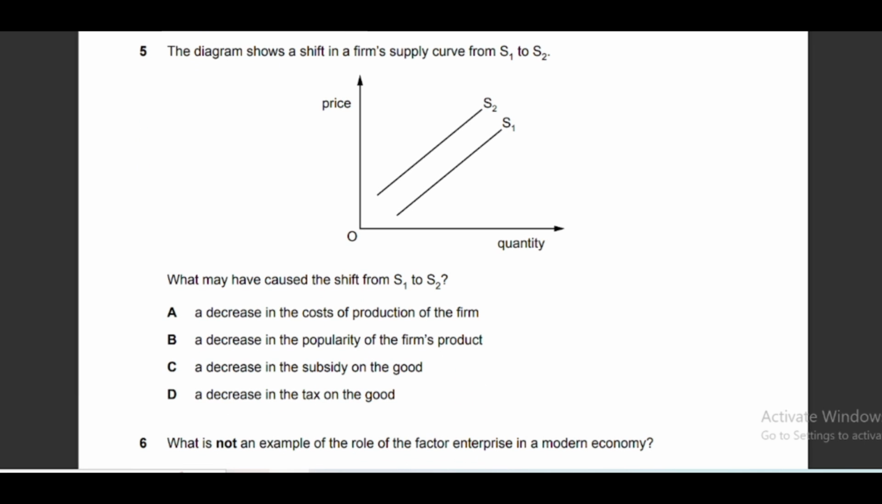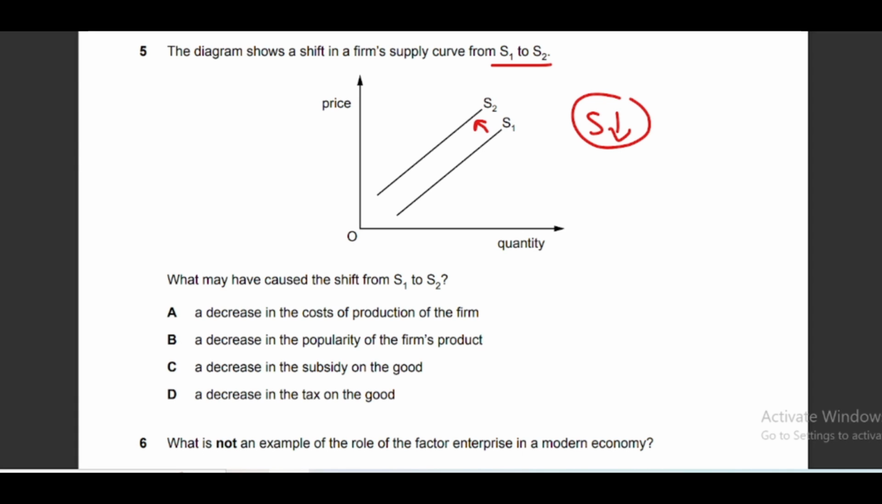So question number 5 is, the diagram shows a shift in a firm's supply curve from S1 to S2. Supply curve is shifting to the left. It means whenever it shifts to the left, supply is decreasing. So supply is decreasing here. What may have caused the shift from S1 to S2?